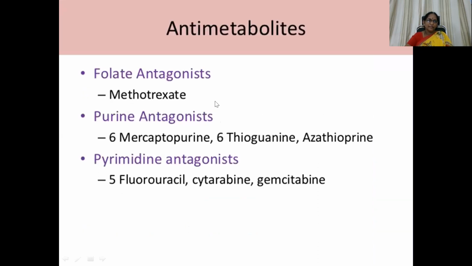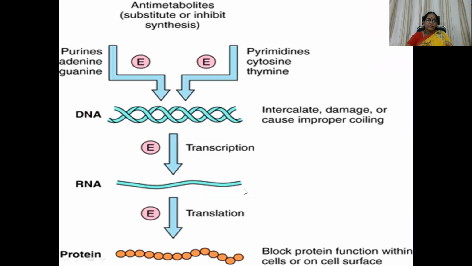Classification: folate antagonist, methotrexate; purine antagonists like 6-mercaptopurine, 6-thioguanine, and azathioprine; and pyrimidine antagonists like 5-fluorouracil, cytarabine, and gemcitabine. So here you can see purine and pyrimidine synthesis, DNA intercalation, damage or cross-linking, improper coiling. Transcription, translation, DNA synthesis, RNA synthesis, everything is nullified here. So they block protein function within cells or on the cell surface. That is the main action.